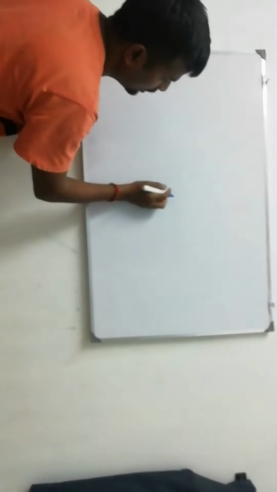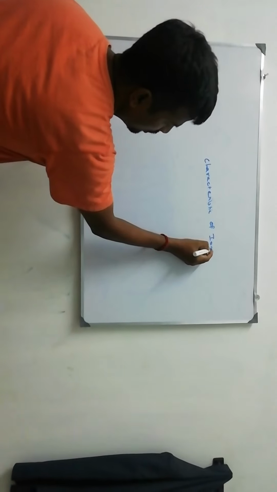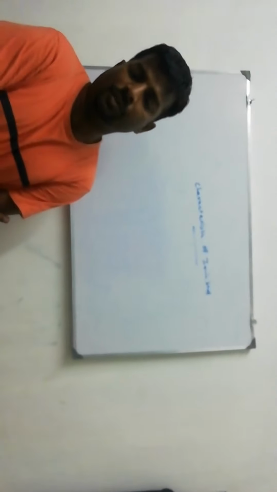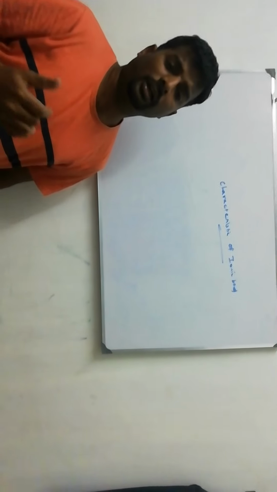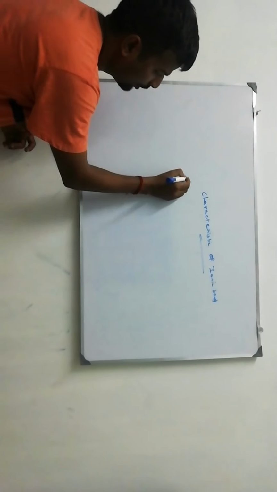Next one is characteristics of ionic bond. Yesterday I forgot to tell these characteristics. Yesterday I explained the factors favoring ionic bond: low ionization enthalpy, high charge on the ions, and high lattice enthalpy. All these three points were explained in the last class. Now I am telling the characteristics of ionic bond.